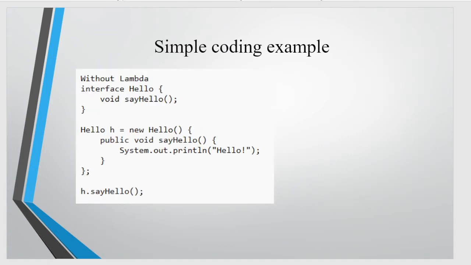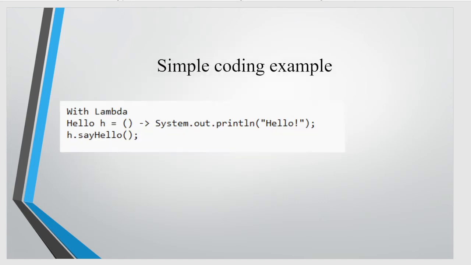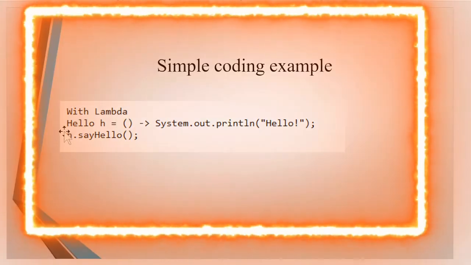Okay, so take this example. I want to print a hello world or just a hello. So without lambda, you have to create an interface and create an anonymous class and implement this. See that? Lot of coding. And finally, you call say hello. So this is without lambda. And the same thing can be done with a lambda in just one line of code.